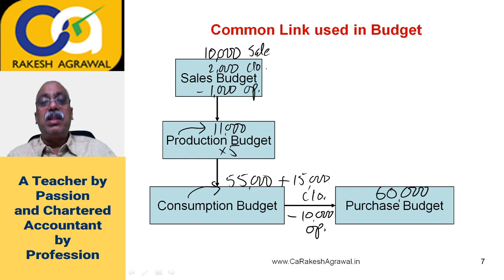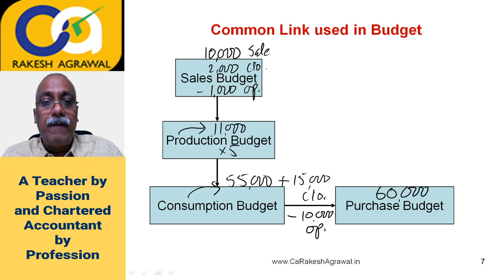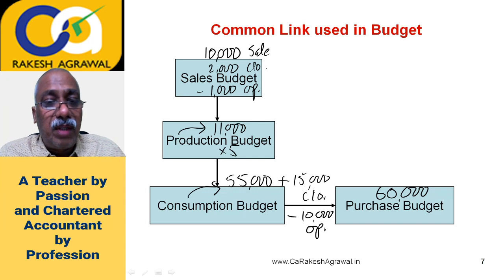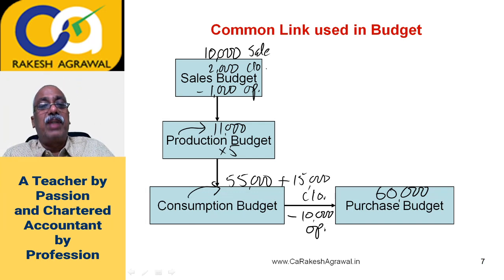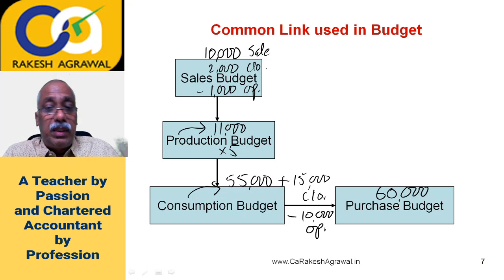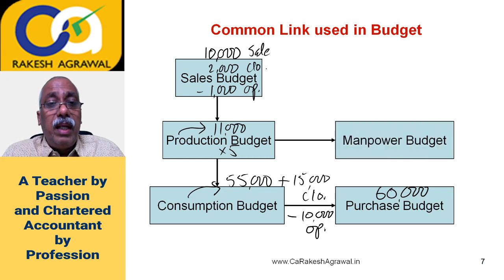So the purchase manager should buy 60,000 tires in a month, out of which 55,000 tires will get consumed to produce 11,000 cars, and you will finally be selling 10,000 cars to earn profit. So this is how it is linked with each other. Now I will link the production budget with the manpower budget, that is, the manpower requirement budget.